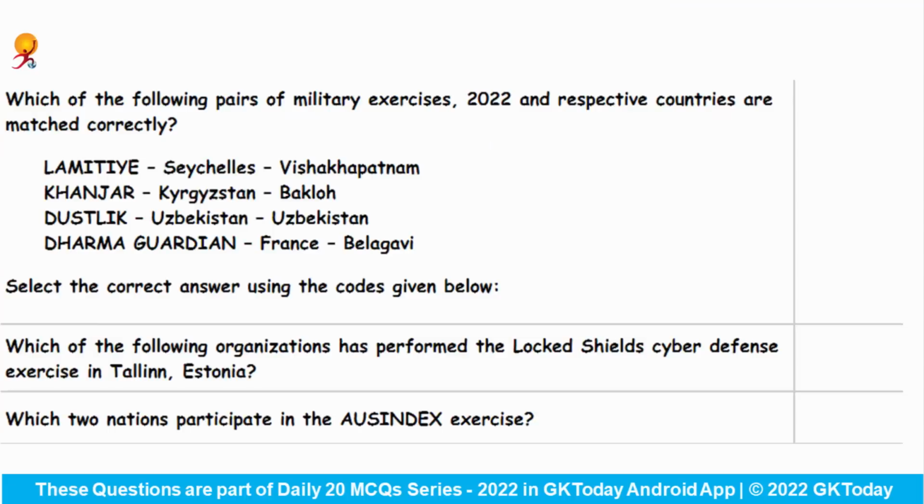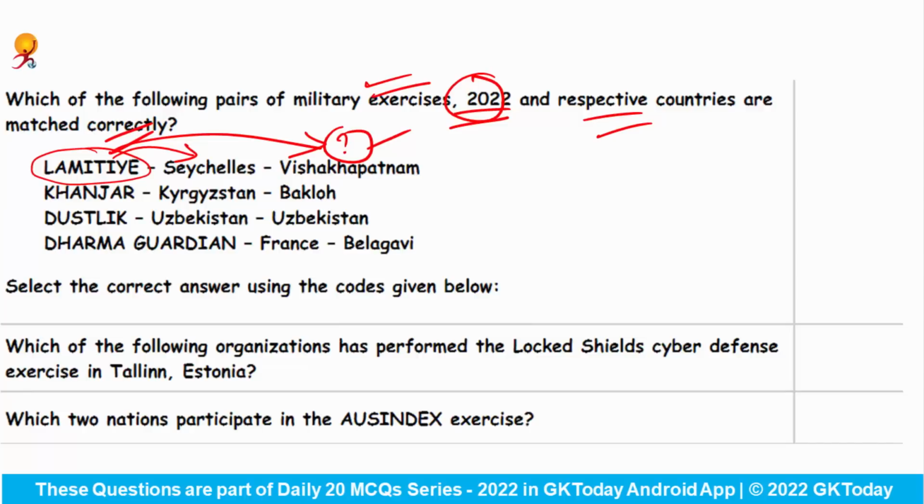Okay. Coming to the question slide, which of the following pairs of military exercises 2022 and the respective countries are matched correctly? So you have to check 2 things. First of all, this exercise is associated with the right country or not, and then for the year 2022, this exercise took place here or not. Okay. First is La Mété, India and Seychelles. Yes, because La Mété is the exercise between India and Seychelles, and the place where it was conducted is Visakhapatnam. Is it right? No, because its 9th edition in the year 2022 took place in Seychelles itself, not in India. Okay, so this is wrong.